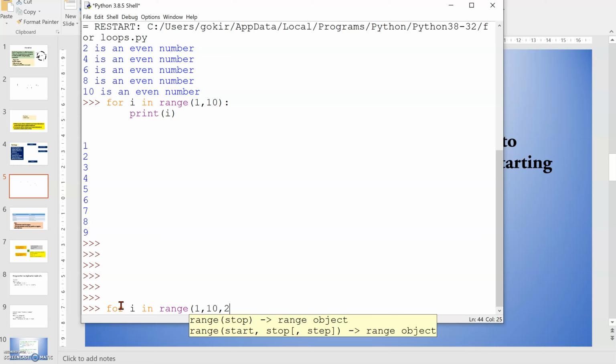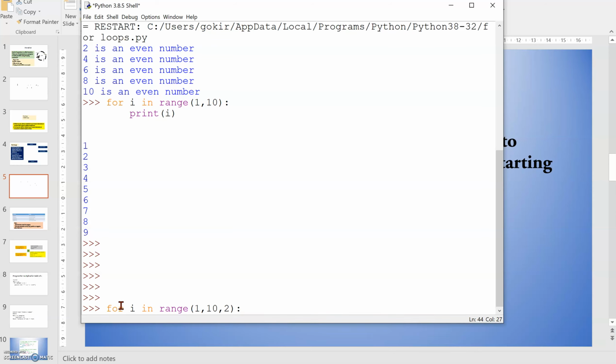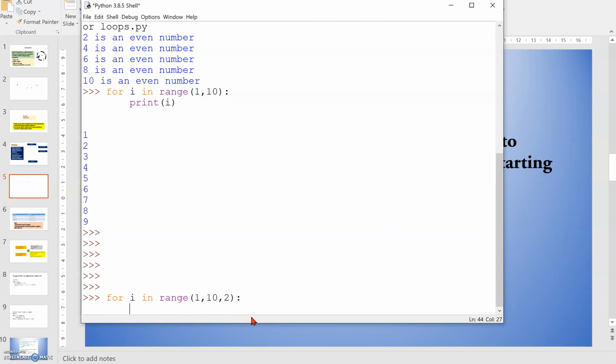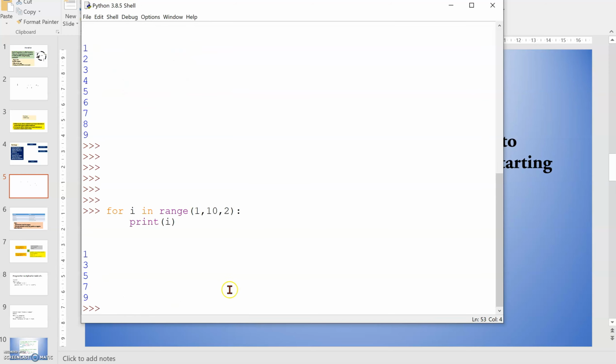Okay, 1, 10, the step is 2. So 1 to 9 it will take and it will skip one number. So let's see the output of this. Here you see first 1, then 3, then 5, then 7, then 9. 10 it will not take.